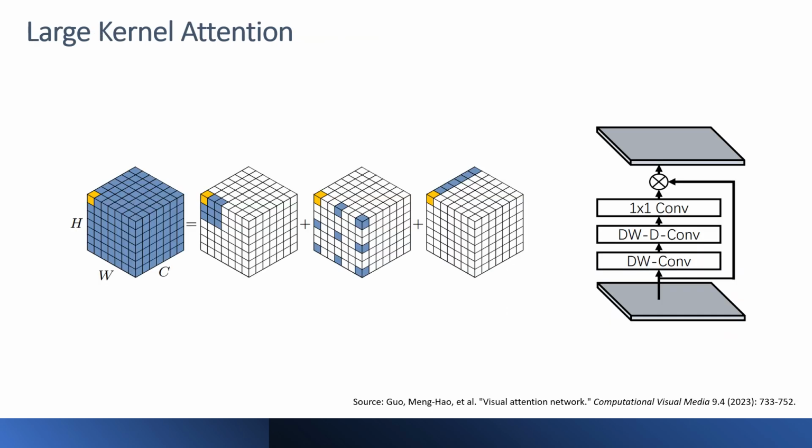Now I will explain two preliminary ideas. The first one is large kernel attention. A large convolution kernel increases the computation cost of a network. Therefore, a large kernel can be constructed by 3 independent operations. The first operation is a depthwise convolution. Secondly, a dilated depthwise convolution, and finally a 1x1 convolution to mix the channel information. Together, these operations construct an equivalent large kernel with less parameters and fewer computations.